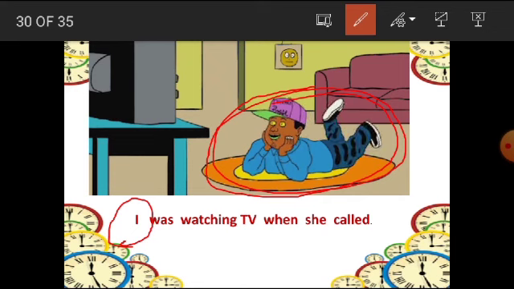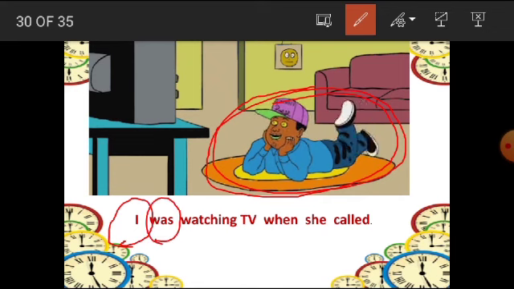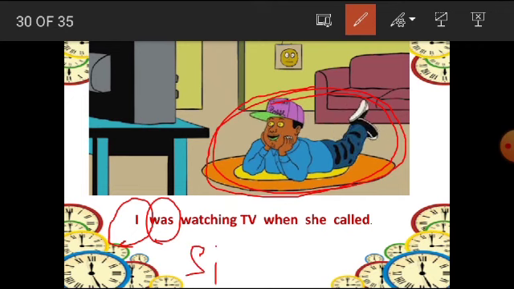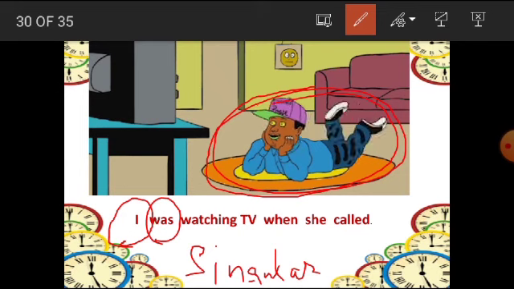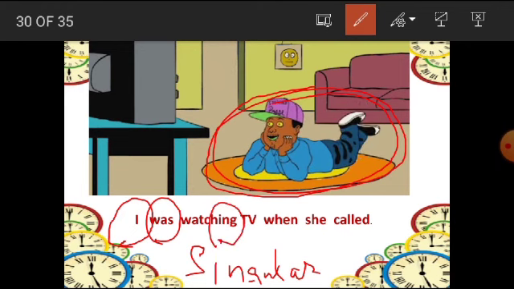So the subject is singular, and when the subject is singular, the helping verb will also become singular, that is was, because it is past tense. Now what is this person doing? Watching. This action is continuously going on, so we will add ing. That means, watching TV when she called.